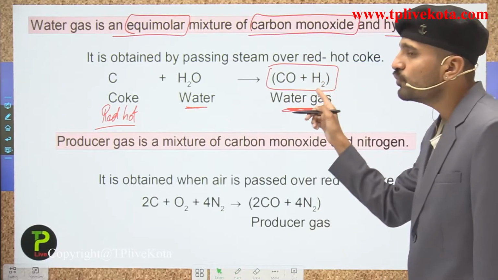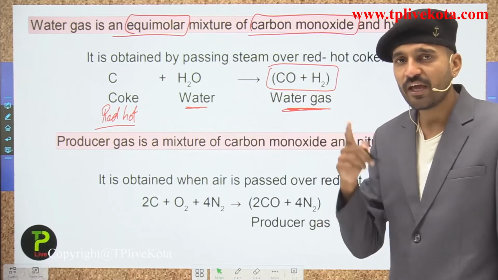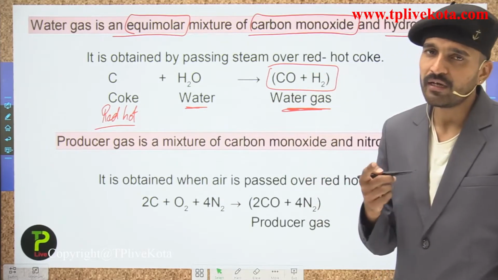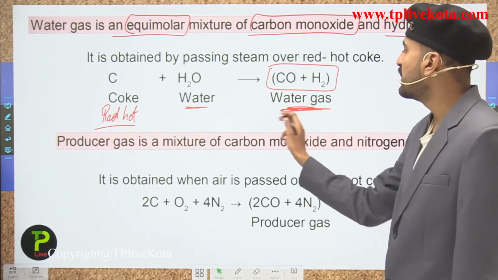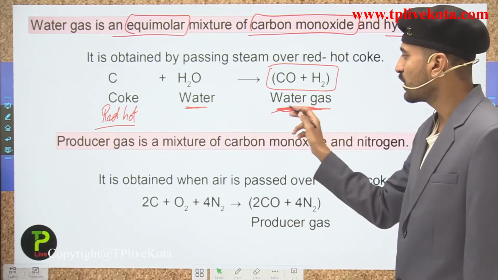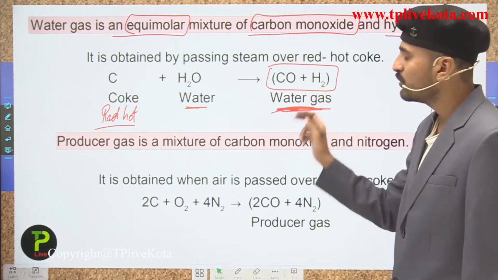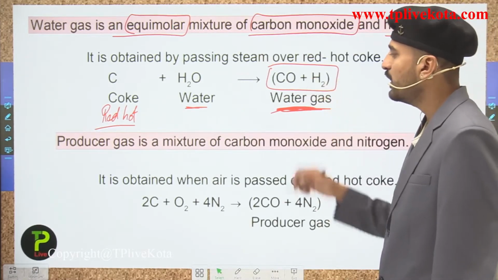This could be used as a fuel, because carbon monoxide on burning gives carbon dioxide, while hydrogen on burning gives H2O, and a large amount of energy is released. So here this has been asked in several examinations, what is the water gas? So water gas is an equimolar mixture, because here the carbon monoxide and hydrogen, they are in the 1:1 ratio. So they are the equimolar mixture of the carbon monoxide and hydrogen.